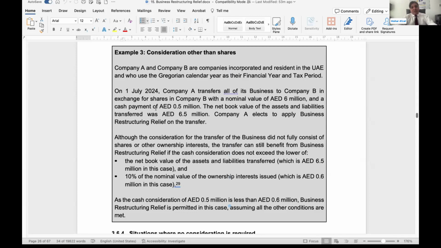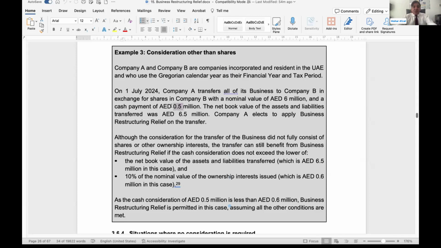We have already discussed it should not be more than what? It should not be more than the lower of both. Lower of what? Lower of the net book value of the assets and liabilities which are being transferred, or 10% of the interest which has been issued by the transferee. Out of these two, whichever is lower, this consideration should not be more than that. So the consideration that is being paid by the transferee in the form of shares is 6 million.